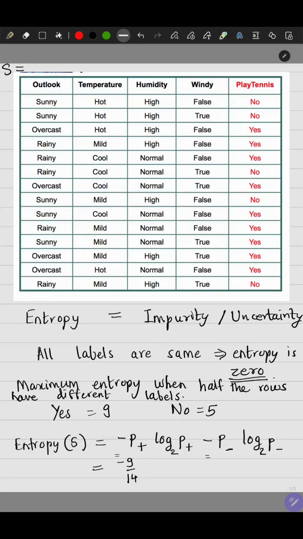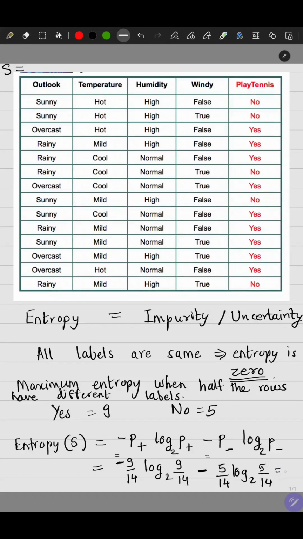What is the probability of positive values? 9 out of 14 are positive values, right? So 9 by 14 multiplied by log to the base 2 of 9 by 14, minus, what is the probability of negative class or negative values? Because there are 5 negative rows out of 14, so it's 5 by 14 multiplied by log to the base 2 of 5 by 14. Okay, and if we solve this, the entropy is quite high.